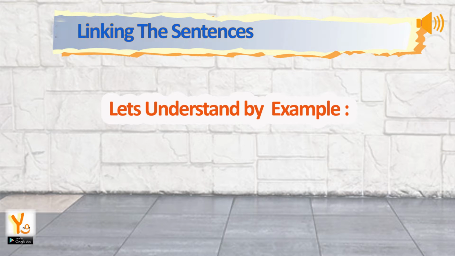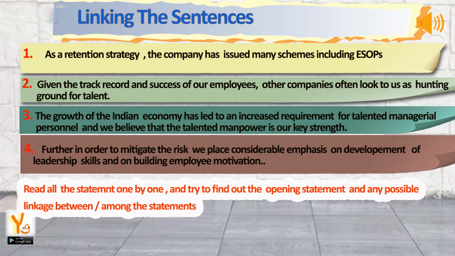Fifth approach is linking the sentences. Let's understand by example. Sentence 1. As a retention strategy, the company has issued many schemes including ESOPs. Sentence 2. Given the track record and success of our employees, other companies often look to us as hunting ground for talent. Sentence 3. The growth of the Indian economy has led to an increased requirement for talented managerial personnel, and we believe that the talented manpower is our key strength.